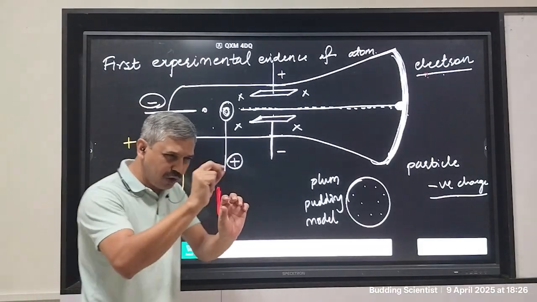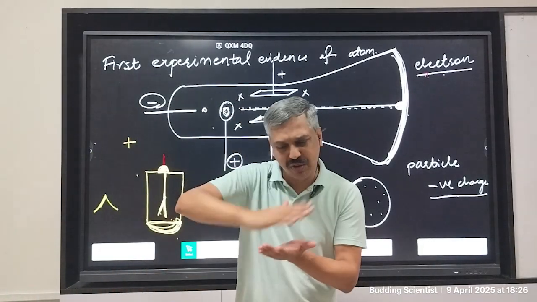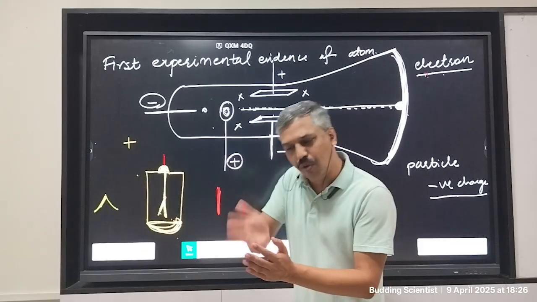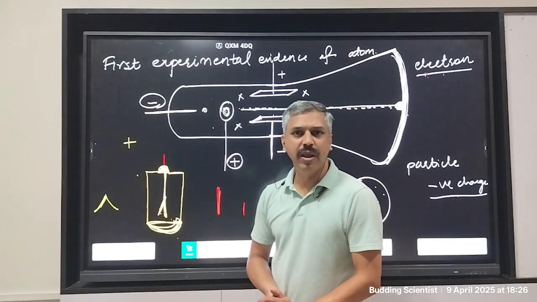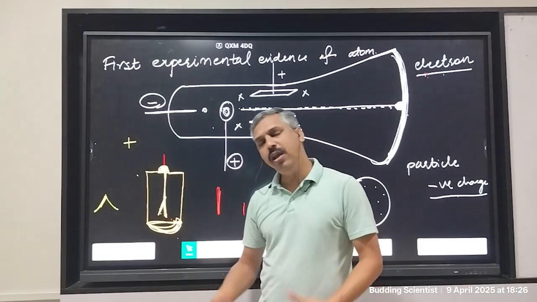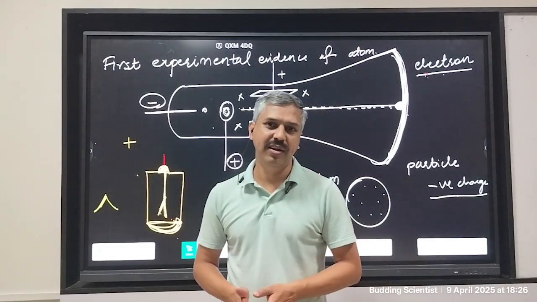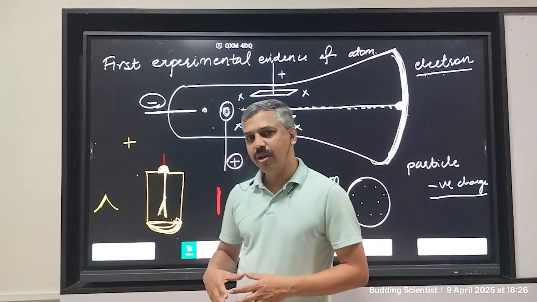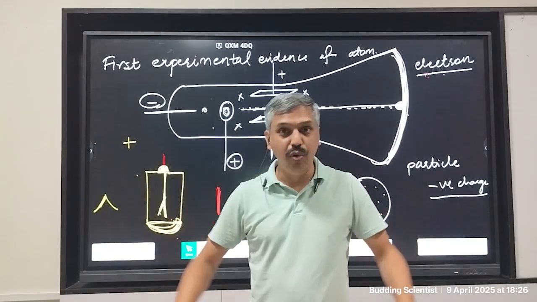He made small parts of it. The cathode was broken down into pieces. Every small particle was electrically neutral. He had no idea about it. That day, Thomson was completely clueless.